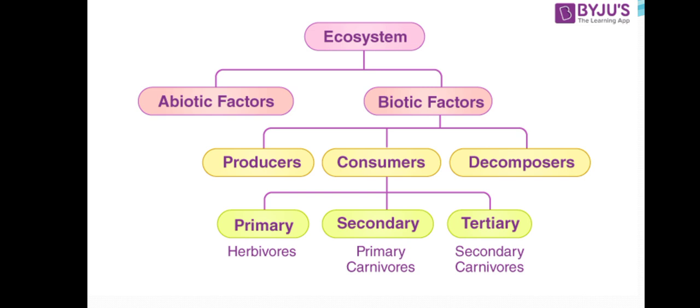Next we are going to learn abiotic components. Abiotic factors of an ecosystem include the non-living substances of the environment. Examples: water, soil, air, light, temperature, minerals, climate, pressure, etc.